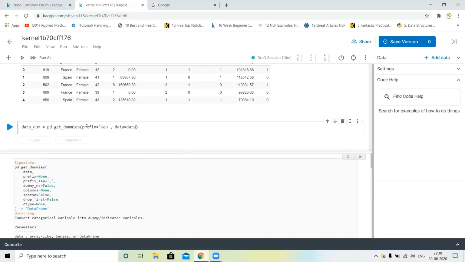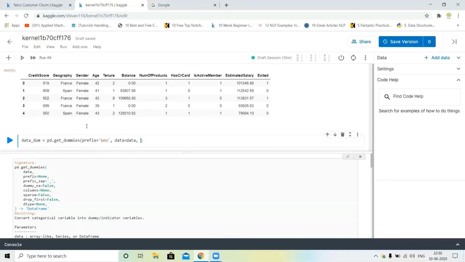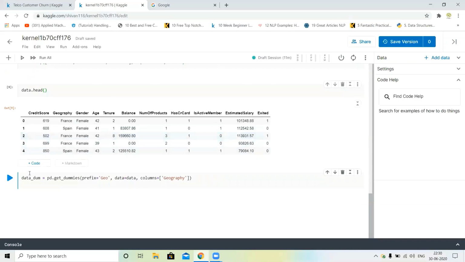Data is equal to data. And next, we will convert the geography columns. So I will write the geography columns. Just copy this. Okay. So next, what can we do? I just copy this and check the first 5 head.